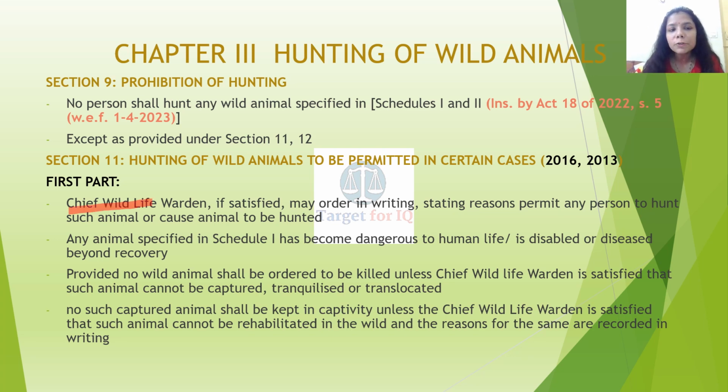So who can give? Chief Wildlife Warden. If satisfied, may order in writing stating reasons, permit any person to hunt such animal or cause such animal to be hunted. Which animal? One specified in Schedule 1, which has become dangerous to human life, or is disabled or diseased beyond recovery.